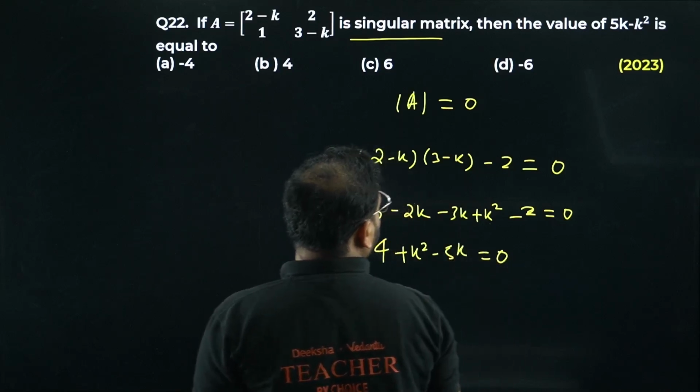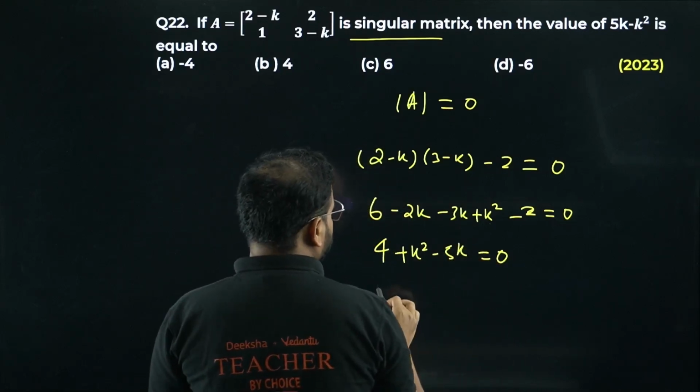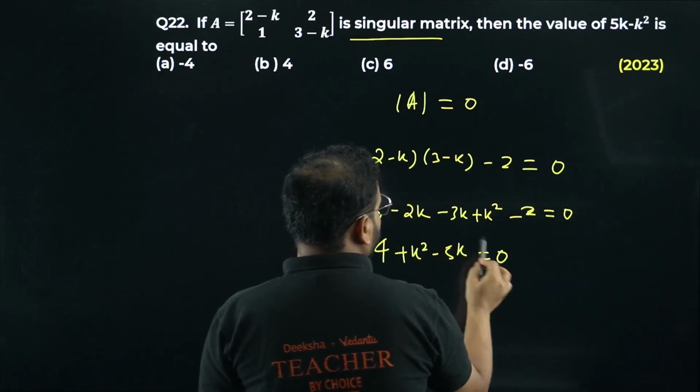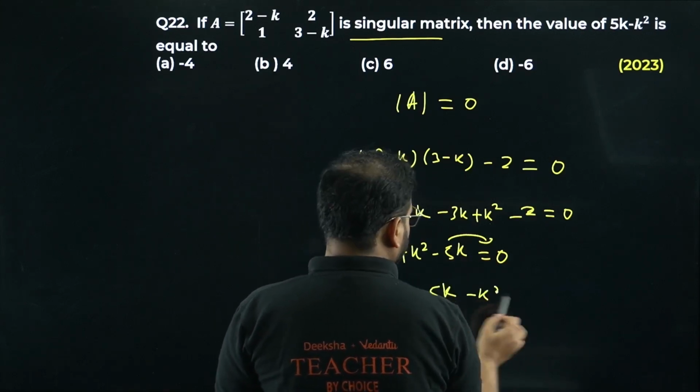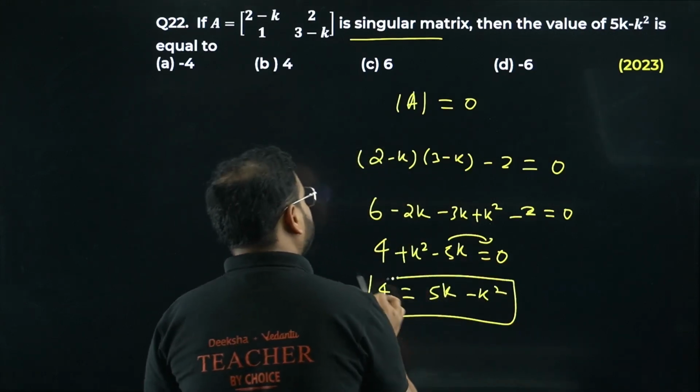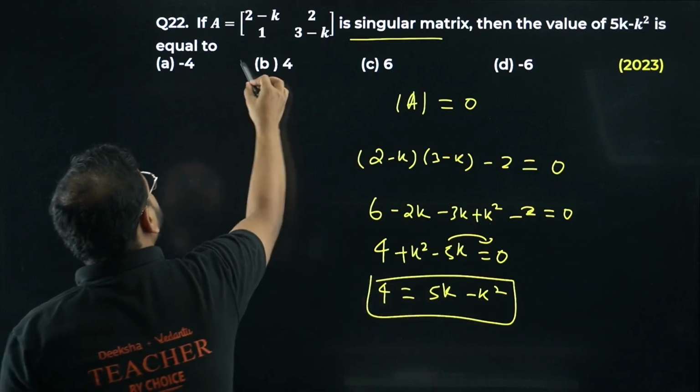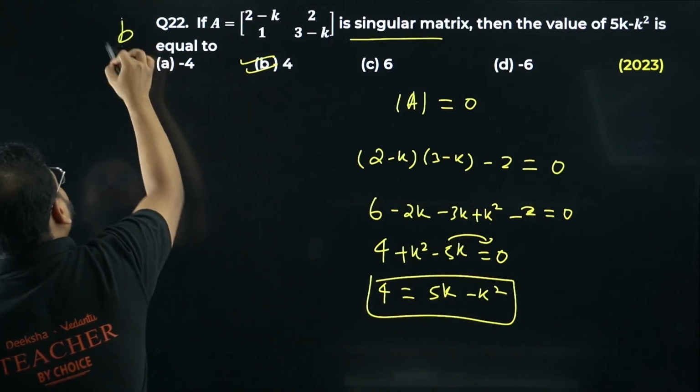equal to 0. I want the opposite part, right? So I get here 4 equals to, moving this to the side, plus 5k minus k square. What's the value going to be? Plus 4, right? Option B is right. Please check your answer. Okay, is it plus 4 or minus 4?